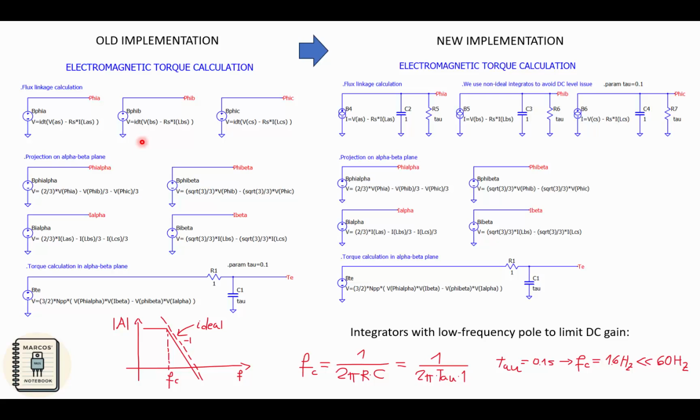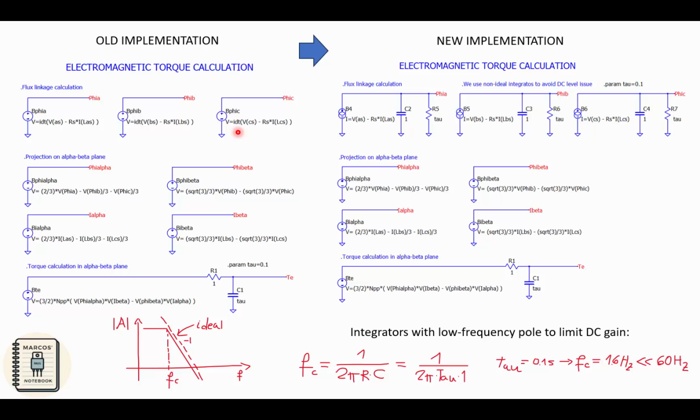So the issue that we are having in the model is that we were using here ideal integrators, and these ideal integrators have a very high DC gain. Ideally, the DC gain is infinite. So this is the reason why they are generating DC values at the output. We would have to make very long simulations to find the steady state.